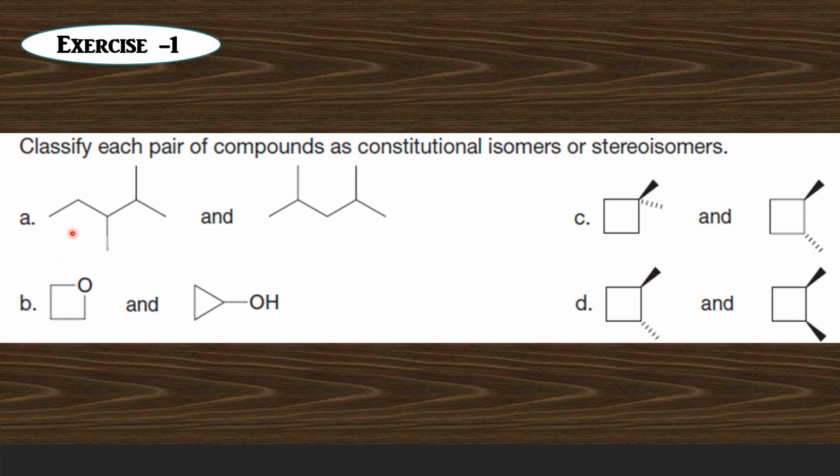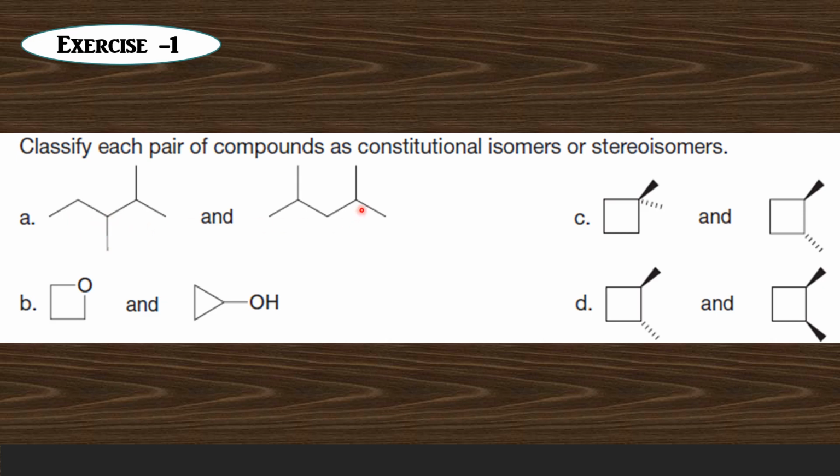You look at these two molecules. Here it is a molecule with a 1, 2, 3, 4, 5 carbon parent chain, pentane, with a methyl branch at carbon number 2 and a methyl group at carbon number 3. Therefore it is 2,3-dimethylpentane.